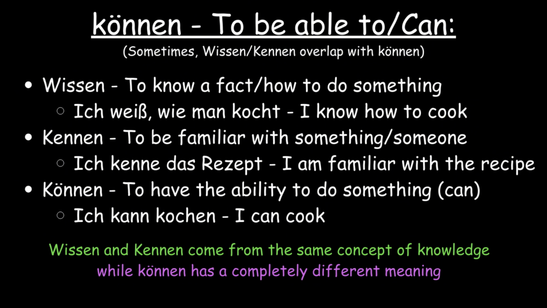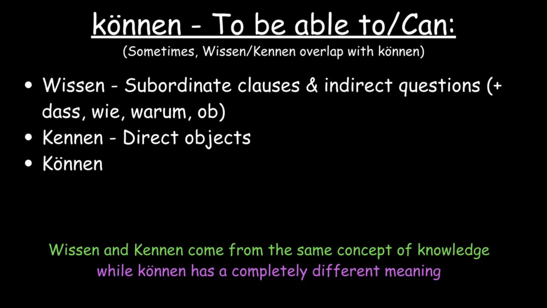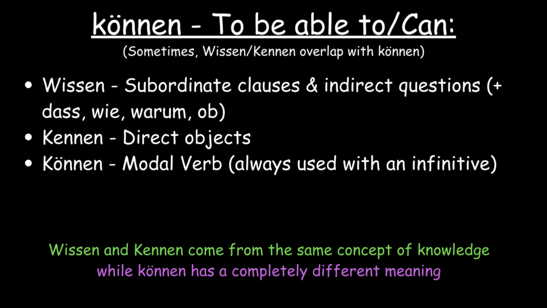It may be confusing to mix the verbs because kennen and können visually have similar letters, but always know that they have different meanings. While wissen is used with subordinate clauses and kennen is used with direct objects, können is actually a modal verb, meaning that it will always be used with an infinitive. So that's another way to tell the difference.